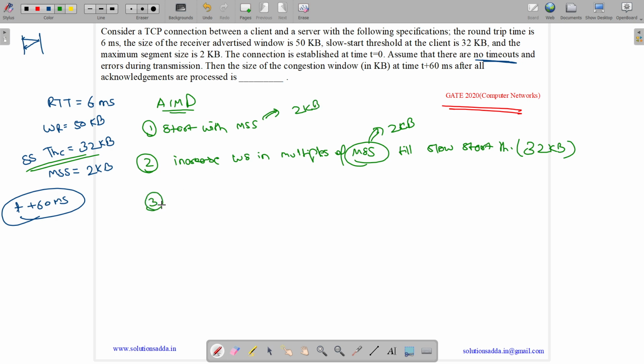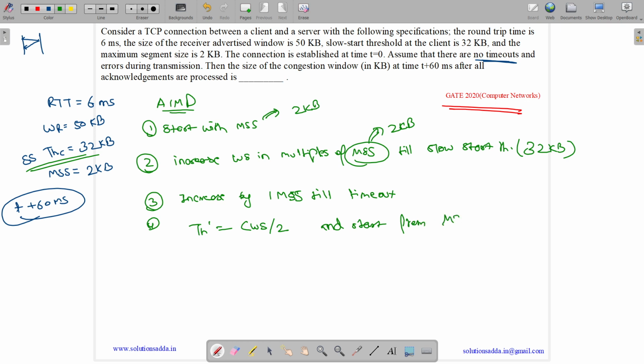Now what happens? Once the threshold is reached, we increase the window size by 1 MSS, till timeout. Now after the timeout occurs, what do we do? We reduce the threshold to half. So the new threshold is half of the current window size, and again we start from MSS.